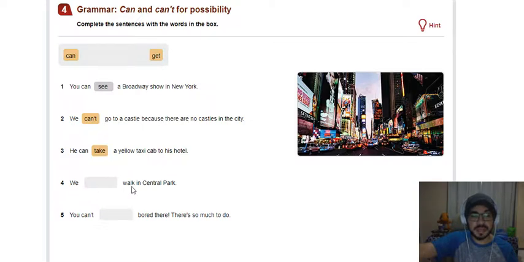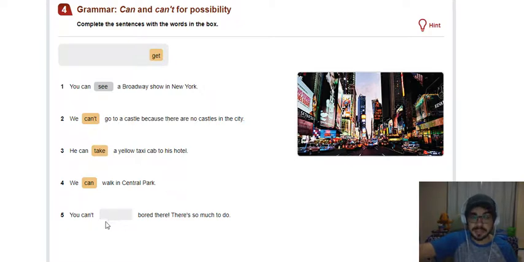We walk in Central Park. So it's possible to walk. Okay, walk. So we can walk in Central Park. Nós podemos andar no Central Park, caminhar no Central Park.